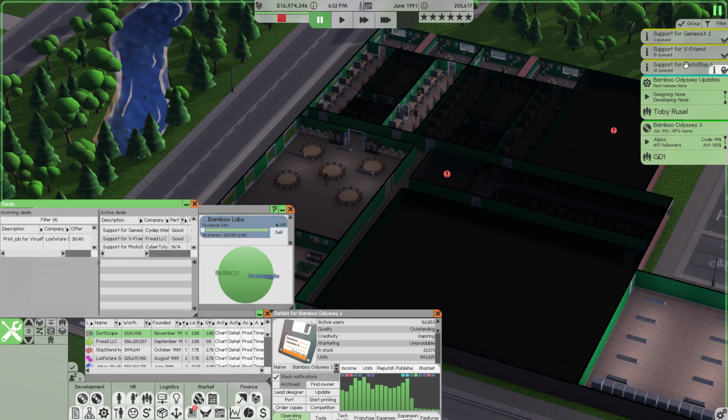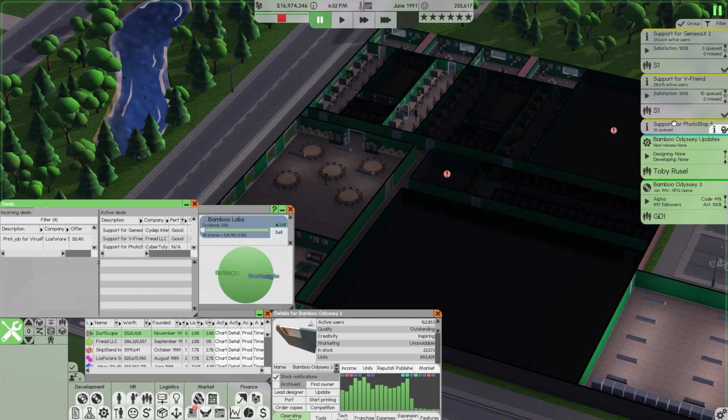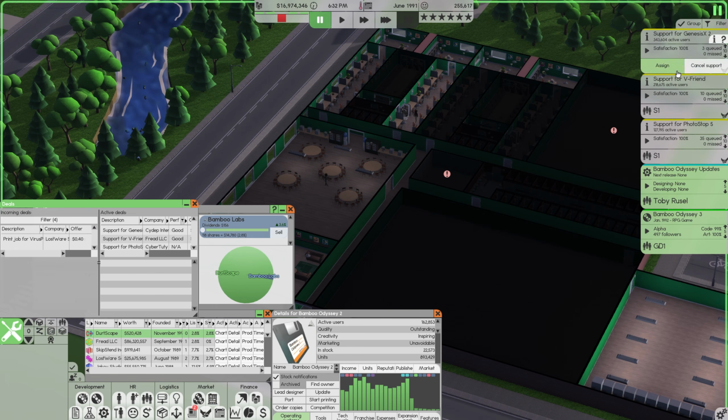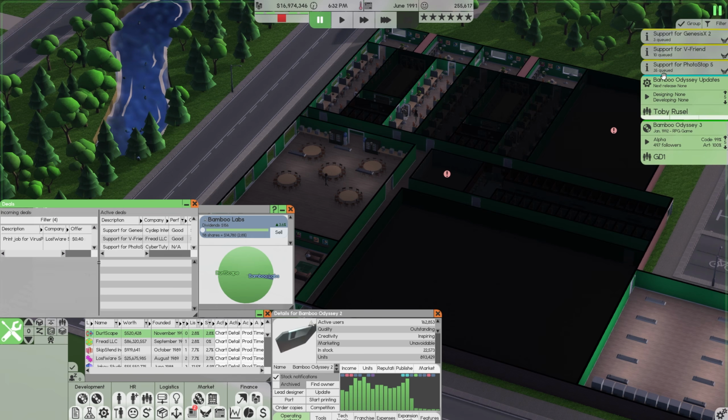We also took another support job. And I honestly think we're about at capacity now because these 2 operating systems blew up. This one has 343,000 active users. This one has 218,000 active users. And Photostop 5 has 127,000 active users. And if you keep an eye on this as we go through the day, you'll notice that we are almost getting to the end of the day before we finish these queues. So we probably won't take anything else.